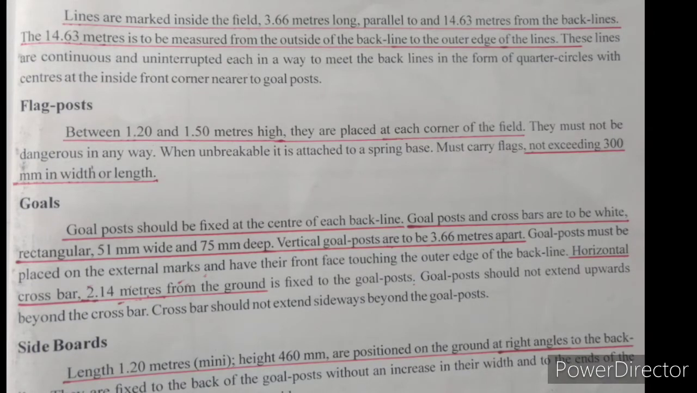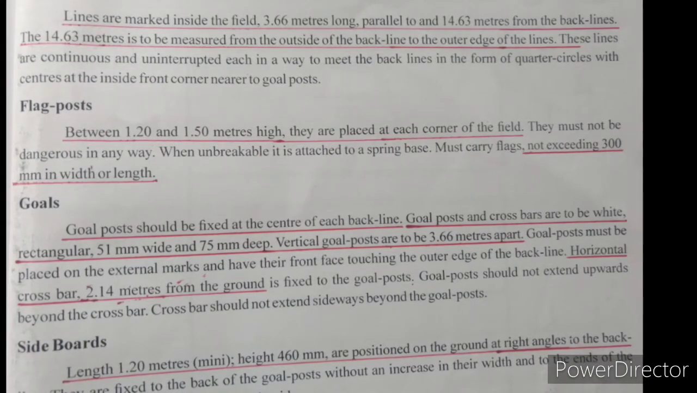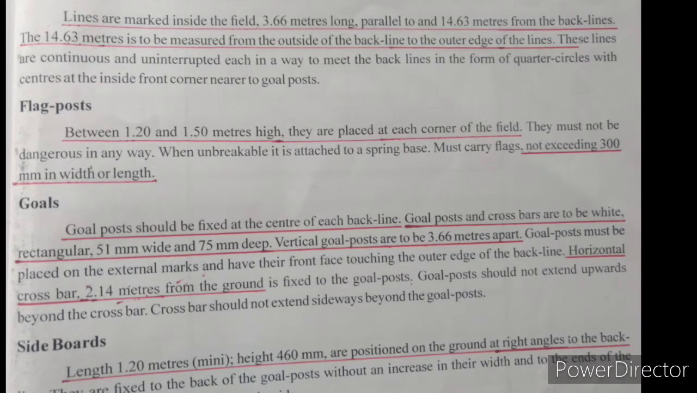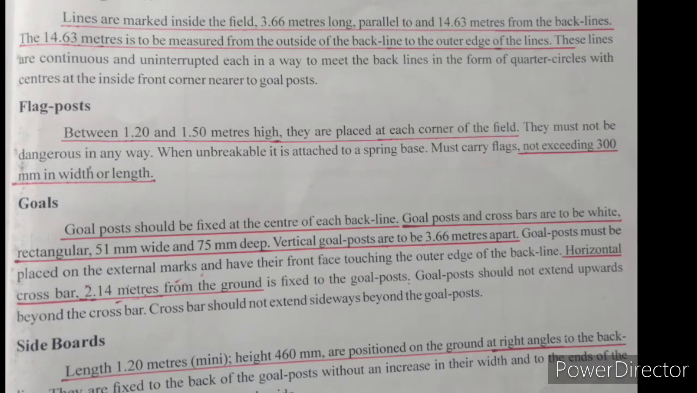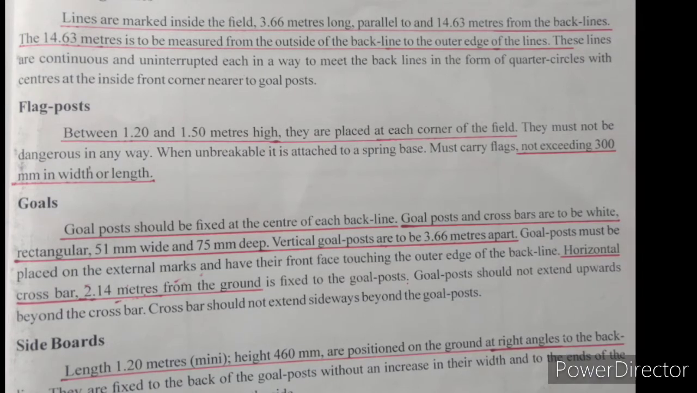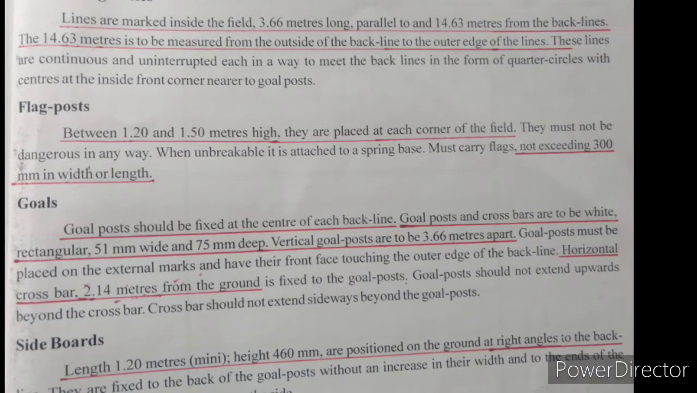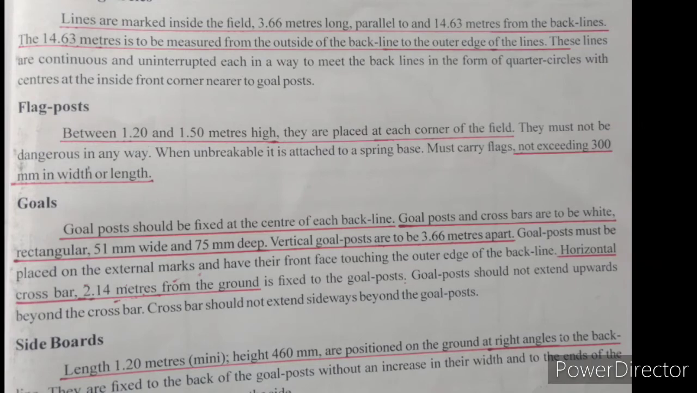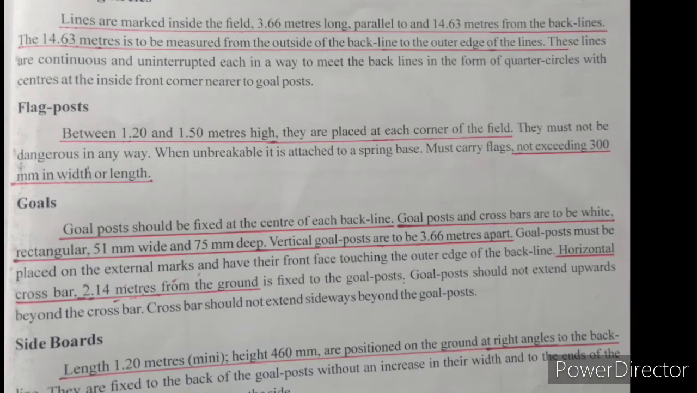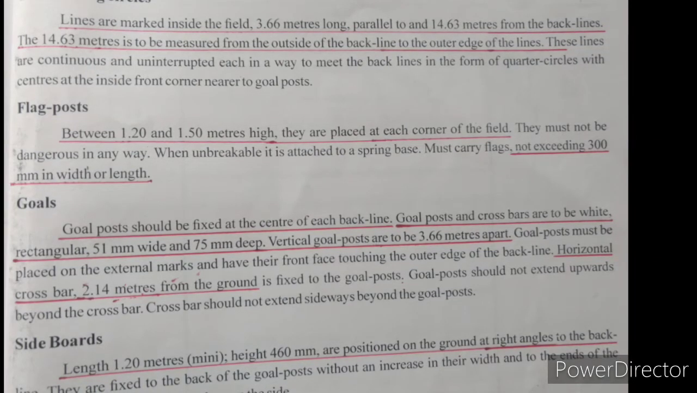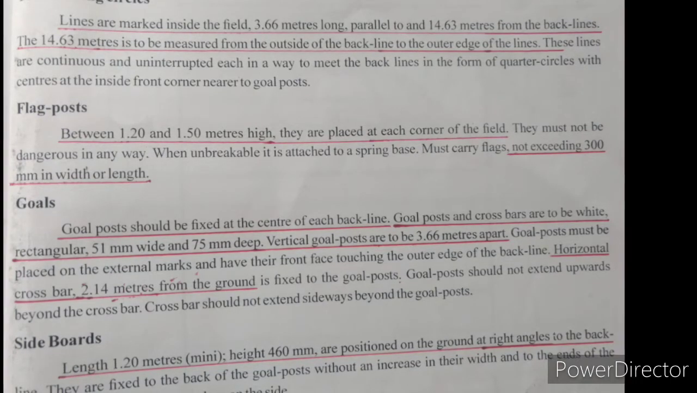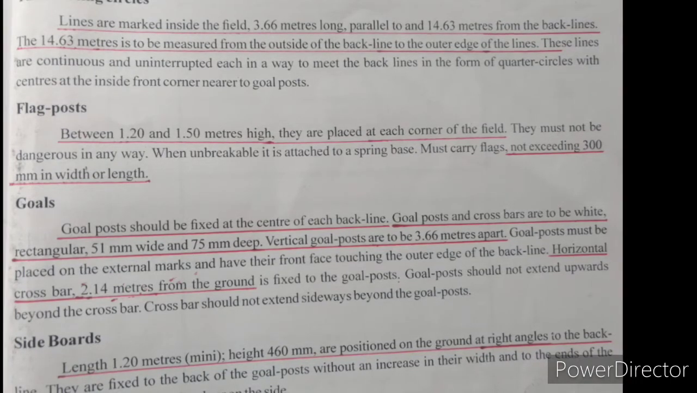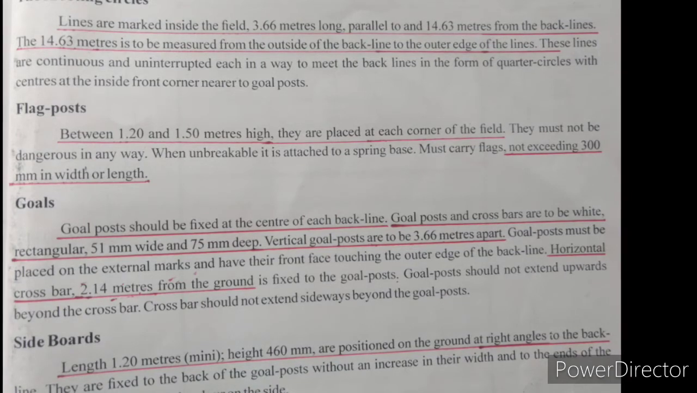Next, goals. Goal post should be fixed at the center of each back line. Goal post and crossbars are to be white, rectangular, 51 mm wide and 75 mm deep. Vertical goalposts are to be 3.66 meters apart. Horizontal crossbar 2.14 meters from the ground is fixed to the goalpost.